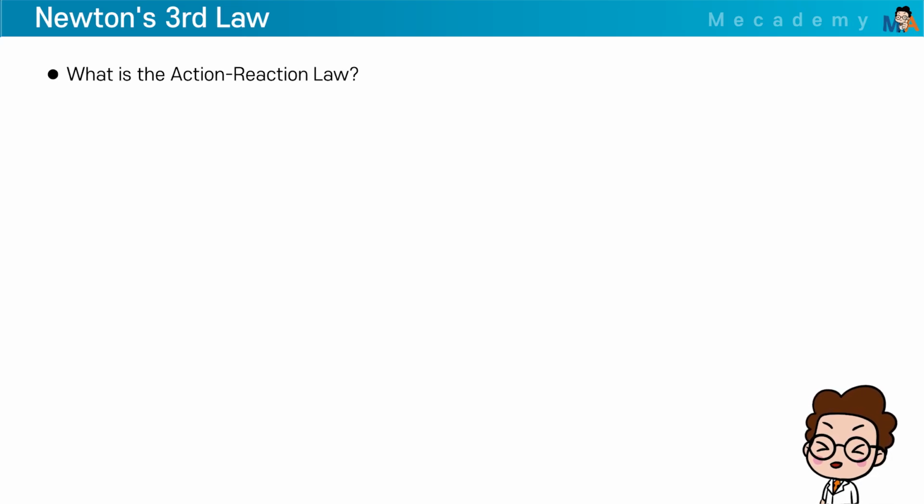Today we will learn about Newton's third law, the action-reaction law. First, what is the action-reaction law? Students know this well. You already learned a lot about this in middle and high school, right? So, although I usually like Chinese characters, this time I prepared it in English, because it's more intuitive.